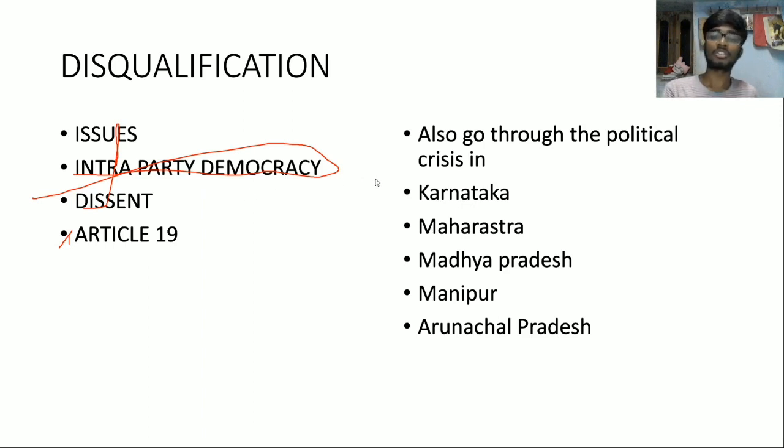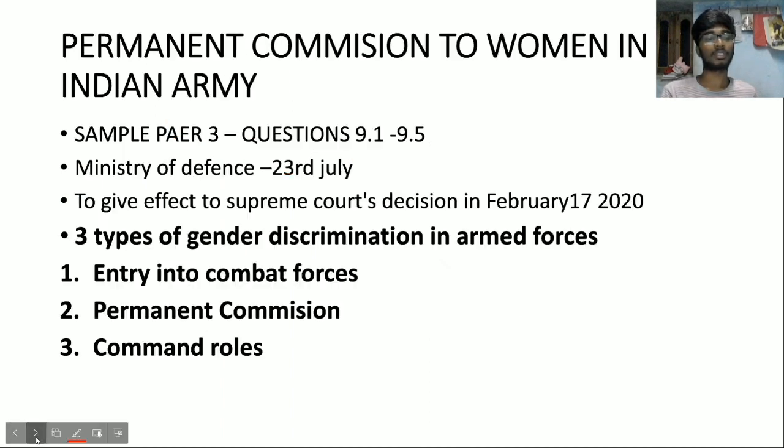Along with this, you also go through the political crisis in Karnataka, Maharashtra, Madhya Pradesh, Manipur, and Arunachal Pradesh, which were seen in the news in the last 1 year or so. So the next important topic is permanent commission to women into the Indian Army. Entire questions on permanent commission were asked in sample paper 3, questions 9.1 to 9.5.